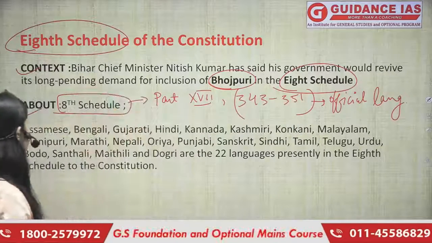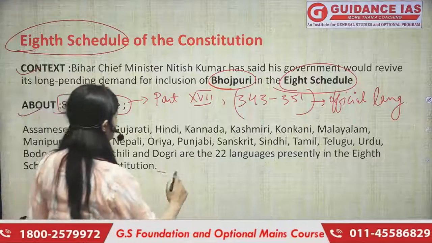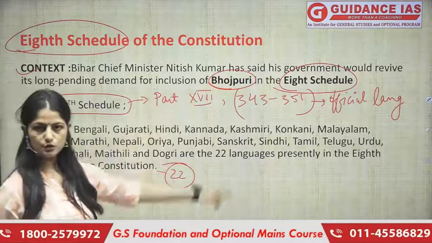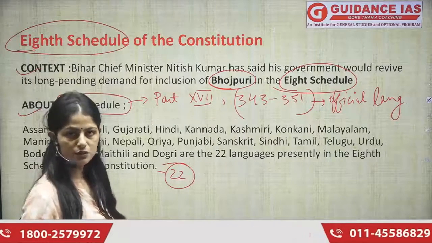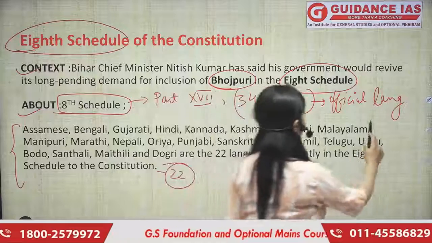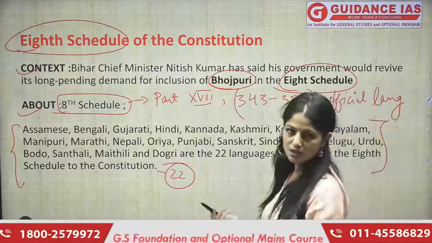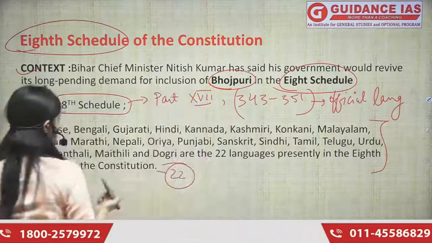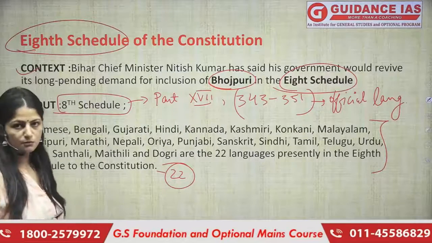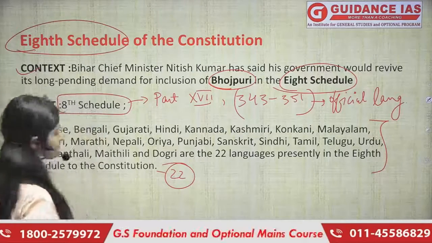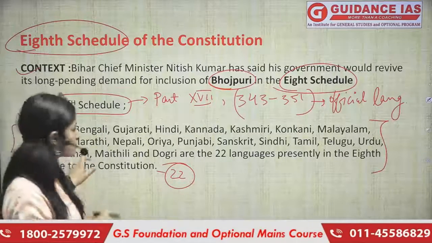Now, how many official languages are there? There are 22 official languages, and there is a demand of including Bhojpuri also in the 8th schedule in the list of official language. What are those official languages? It would be very good if you remember this too, because you never know, prelims can ask you this question directly from the languages only, as to which one of the following is under official language. So you have to memorize this list also.